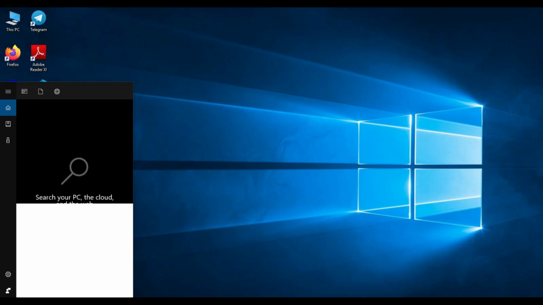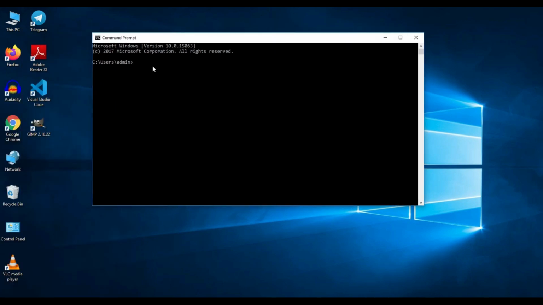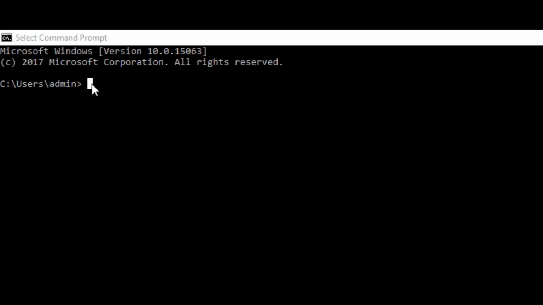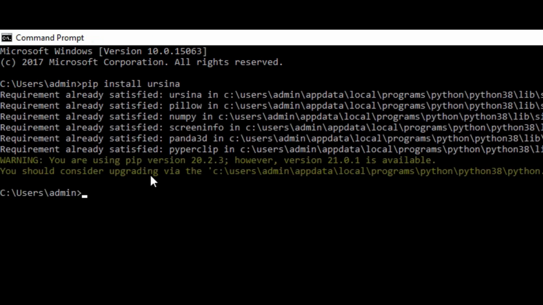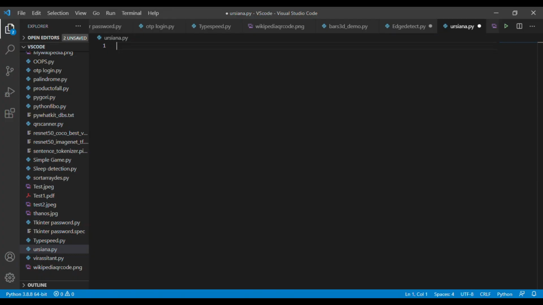First, you need to install the Ursina package for creating the game. So open your command prompt and type pip install ursina. This command will help you to install this package. Probably it takes some time because it uses the Panda3D library to make the 3D visualizations in this game. The Panda3D library is a 3D object development library. It helps to develop 3D modeling in this Ursina engine. After installing this library, you have to open Visual Studio Code and import the Ursina library.